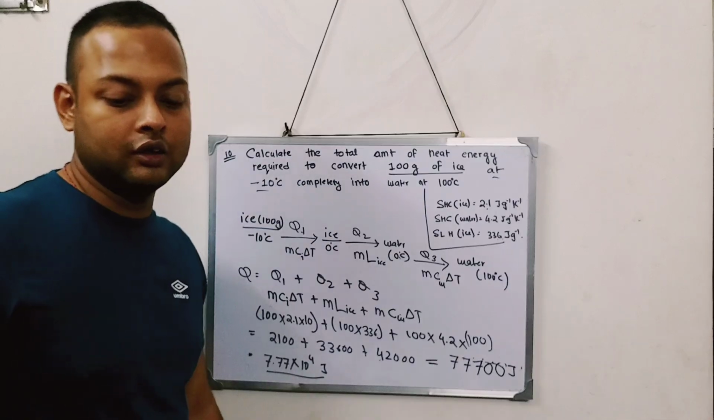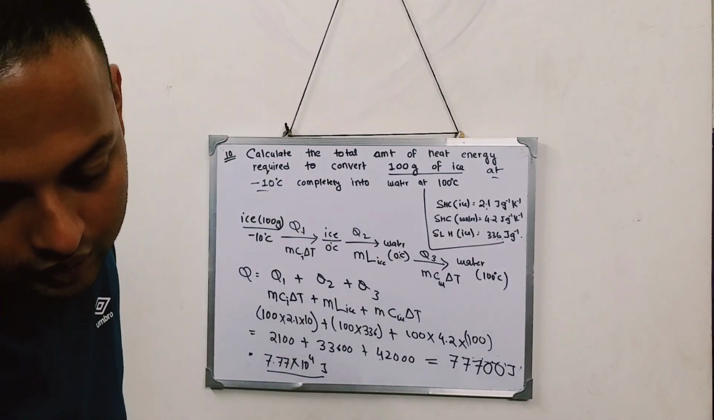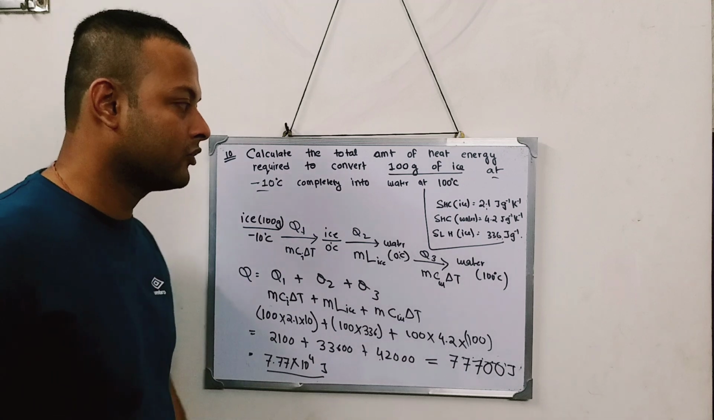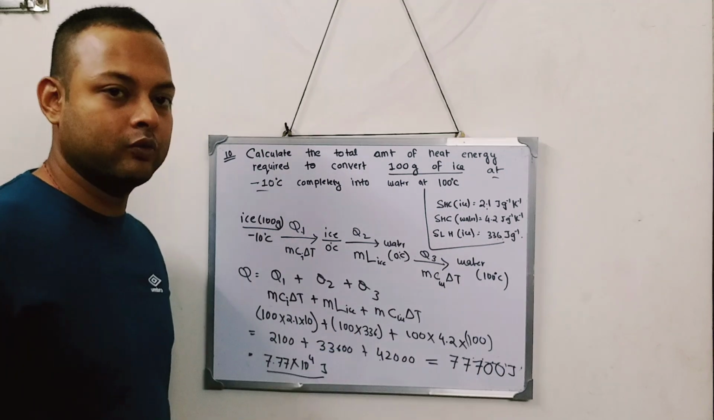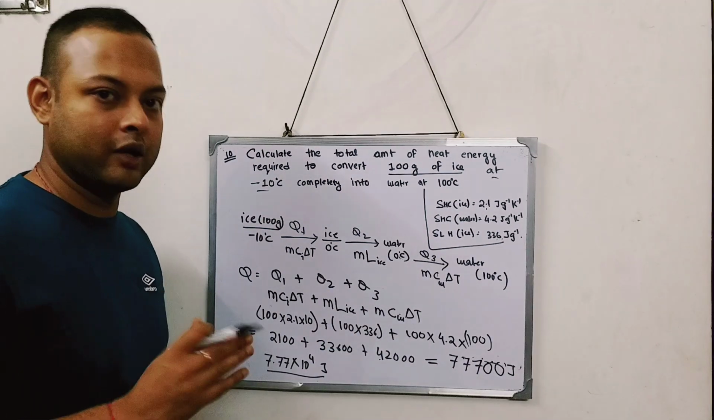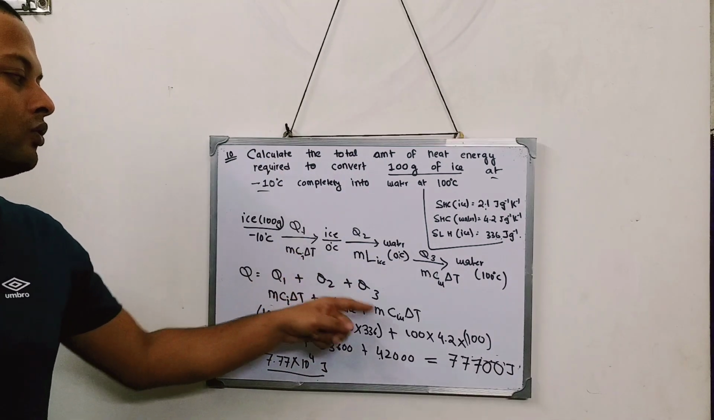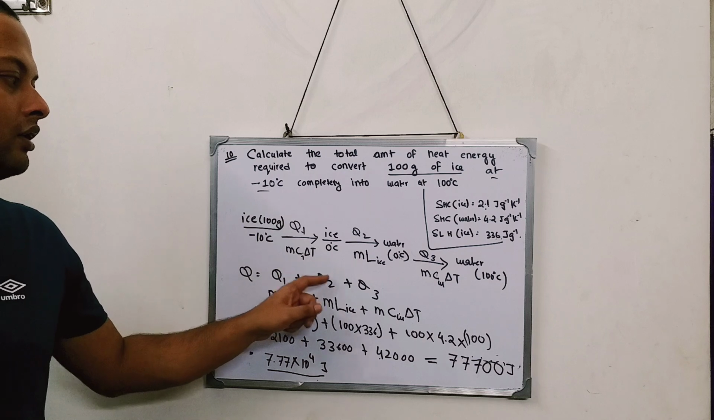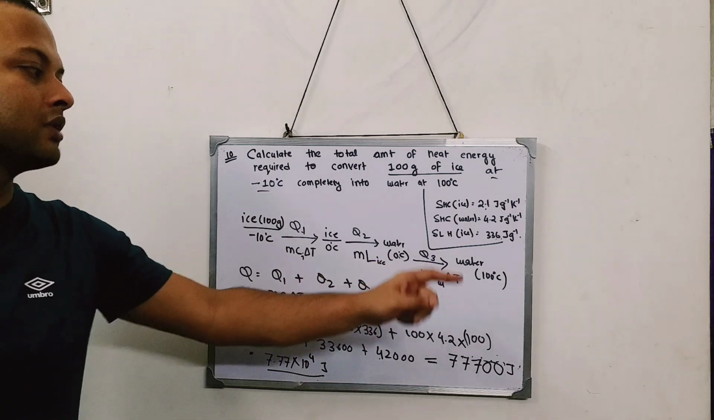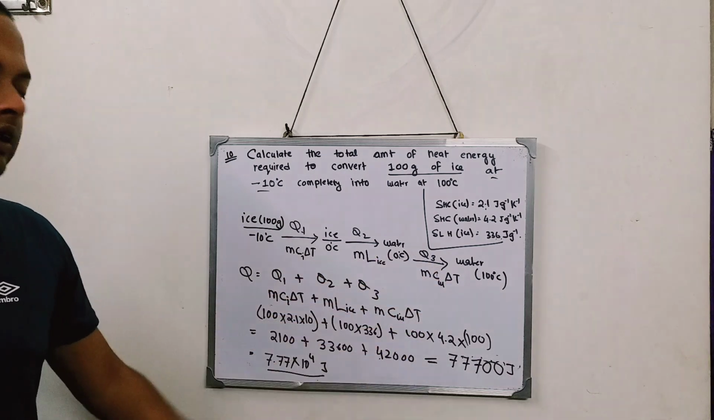77,700 joule. I think this is the final answer that you will get after solving the sum. So this is question number 10, which is quite easy from my point of view. I think total is understandable. Total heat Q1, Q2, Q3. Q1 is MC delta T, Q2 is mL, again Q3 is MC delta T. Put the values and get the answer.